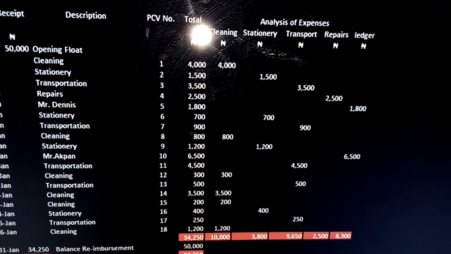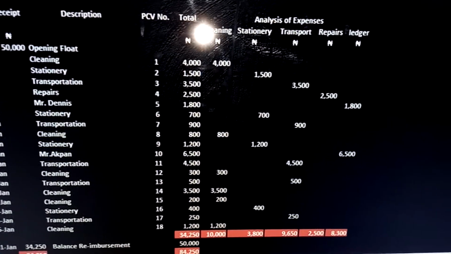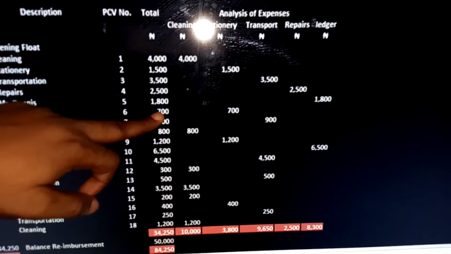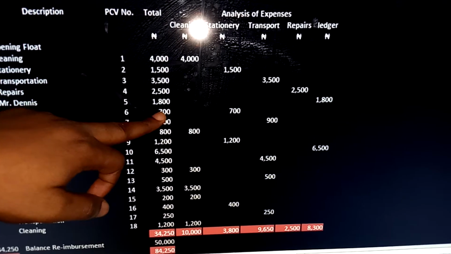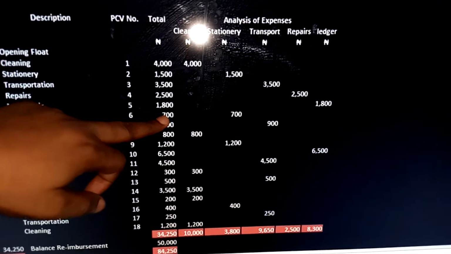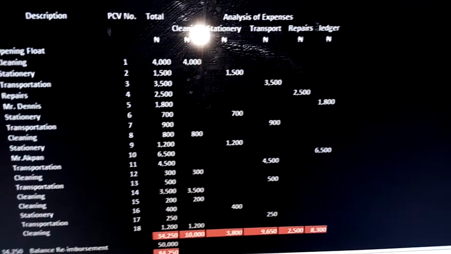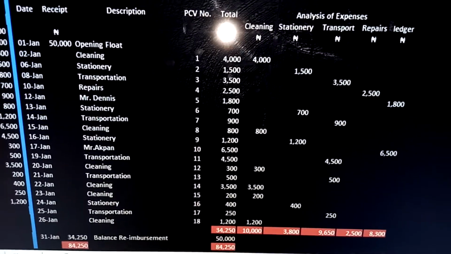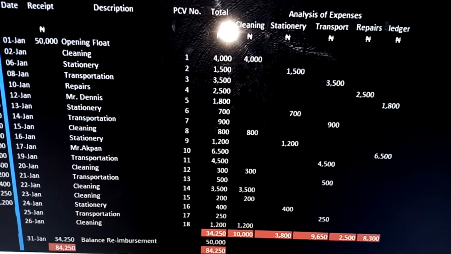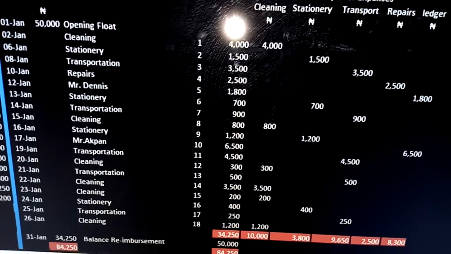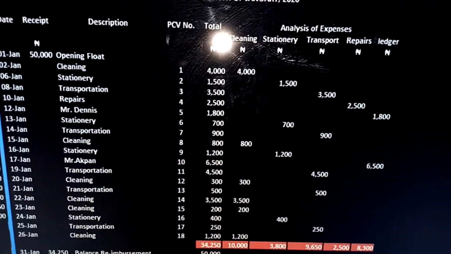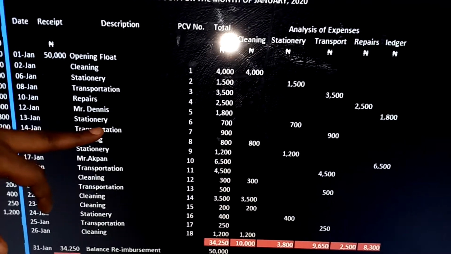You put the PCV number, my serial number there, and then we have it on that total here, 700. Okay, and then that is under stationery, 700. The next one is 14th of January, which is transportation. So we have it there, 14th of January.